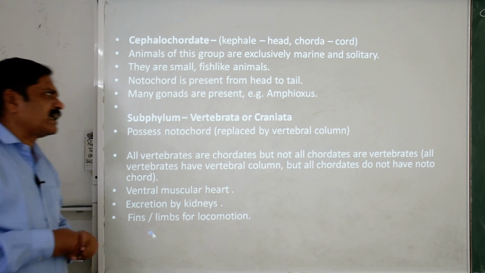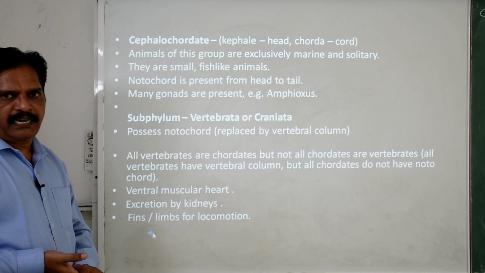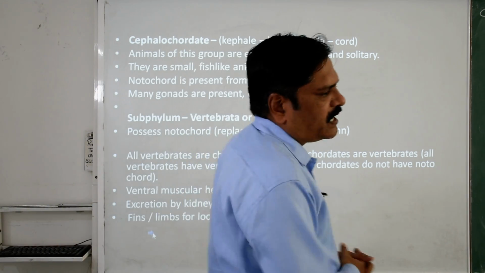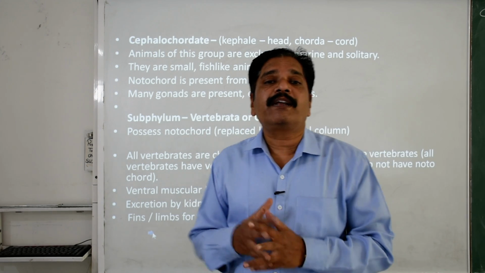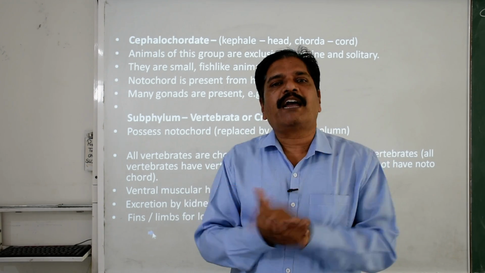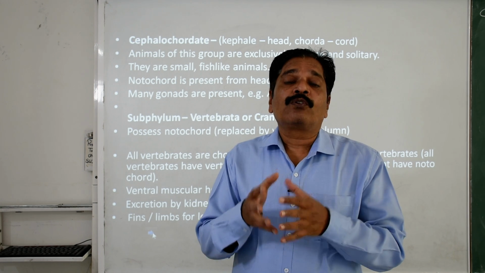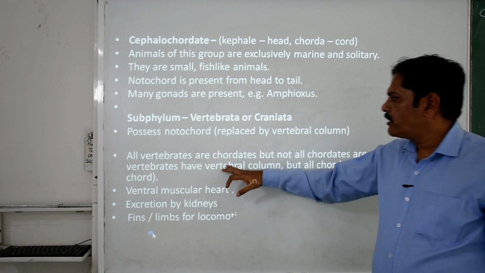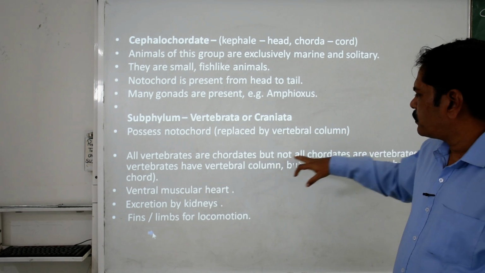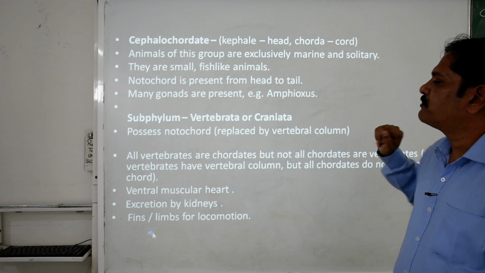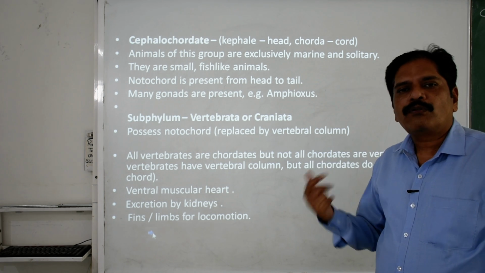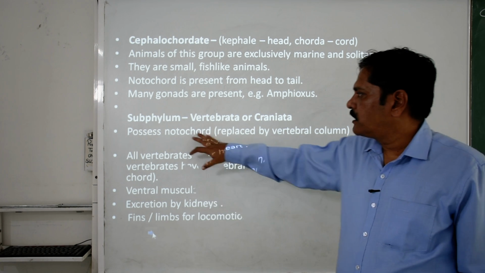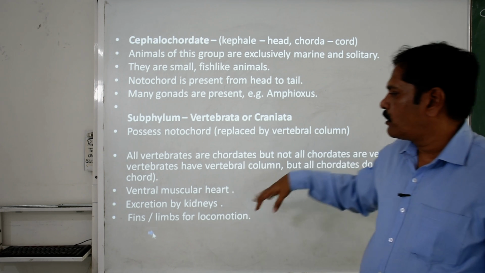Then we move toward the second subphylum, the Vertebrata or Craniata, also called Gnathostomata. The word craniata itself gives the meaning: they have a well developed cranium, a bony cavity or envelope-like structure responsible for protecting the brain. Now all vertebrates are chordates, but all chordates are not vertebrates, because in the lower chordates there is an absence of the vertebral column. The notochord is basically replaced by the vertebral column.